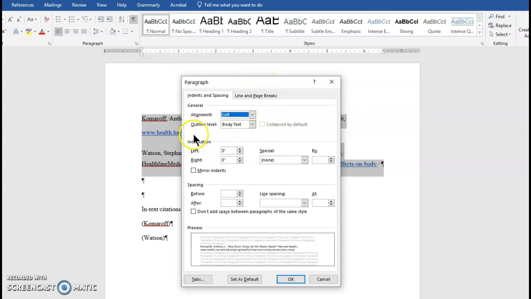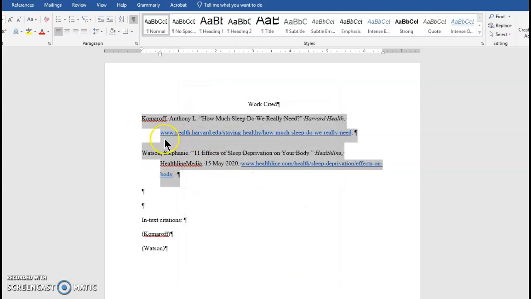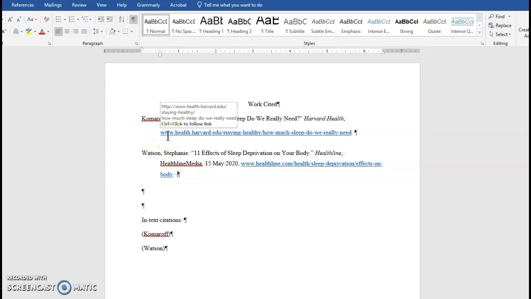And then here in the middle where it says indentation and see where it says special, you'll just come to the drop down box and click hanging. Okay, so if you click OK, then that's going to automatically give your second lines of your citation a 0.5-inch hanging indent. So you don't want to be hitting enter within the citation. Let Microsoft Word do that for you.